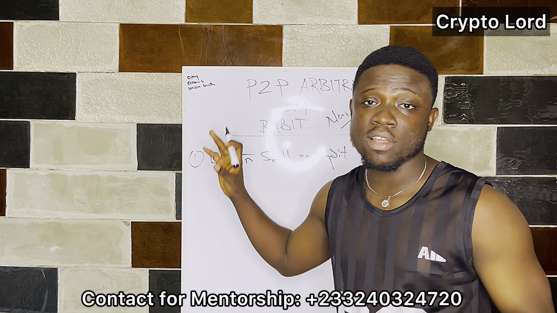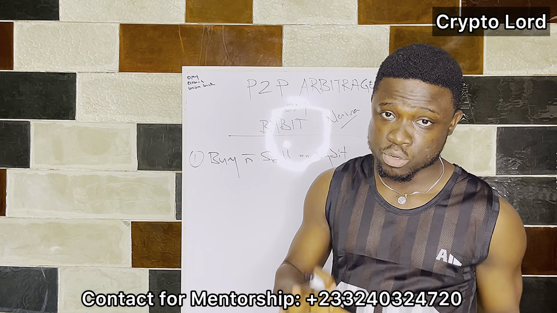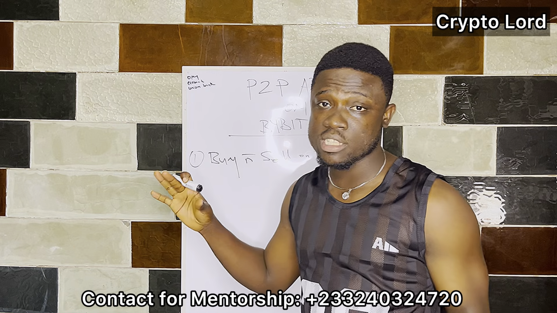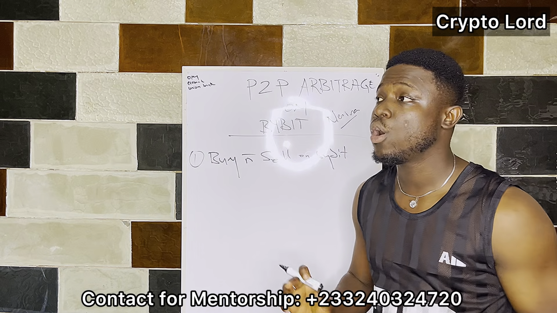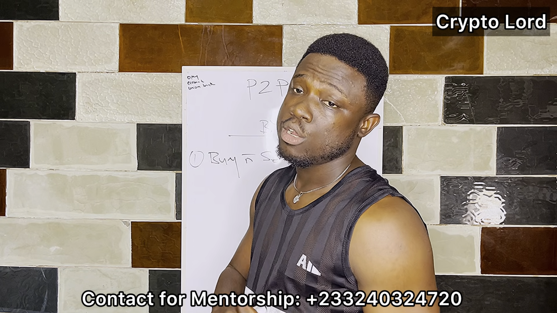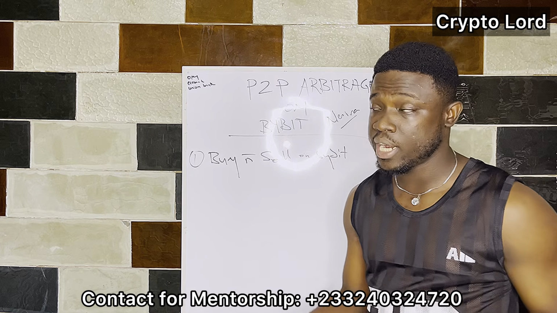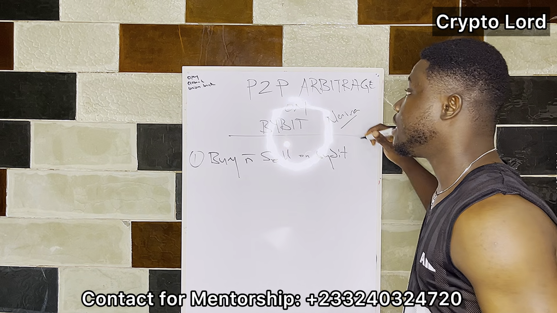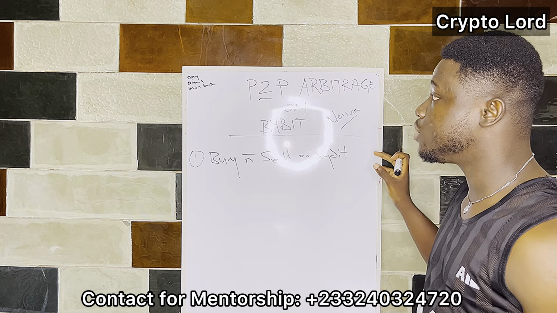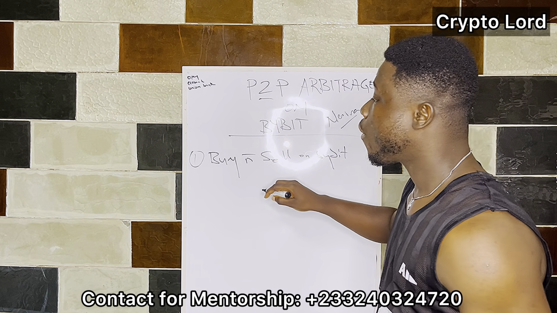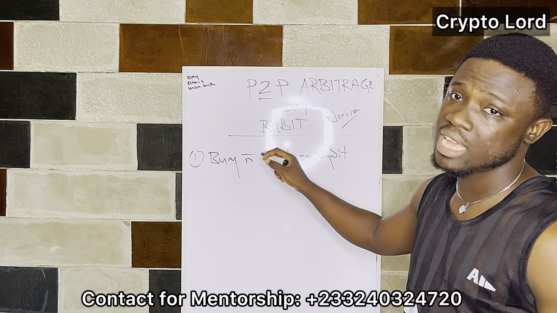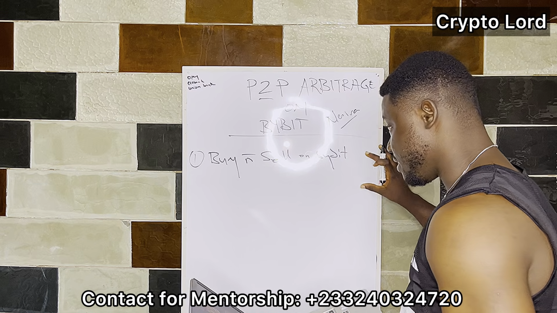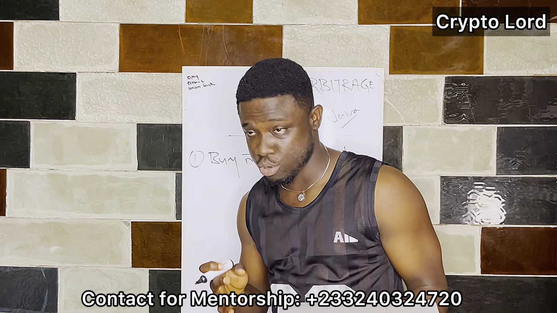After this session, I'll go to my phone screen and show you everything on the phone screen as well. But I want you to get the points very clear before we jump straight to the phone screen, so that you know what I'm doing. The reason why you have to know how to buy and sell is that P2P is person to person. You have to know when to buy and when to sell. If you know this, then you are good to go.